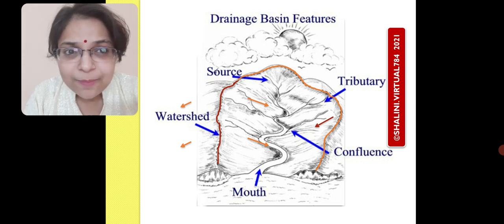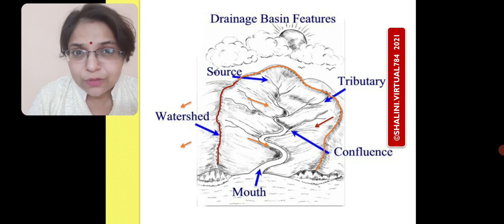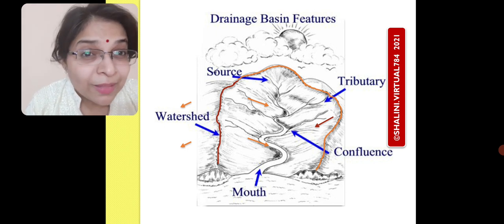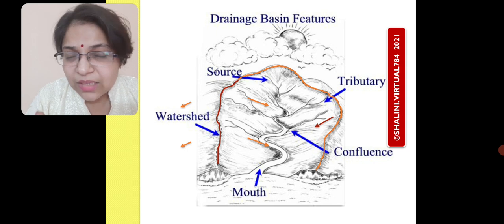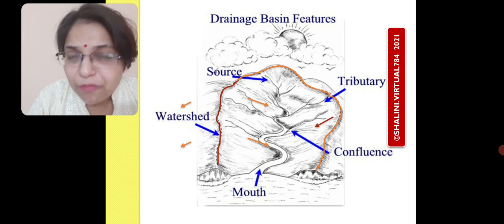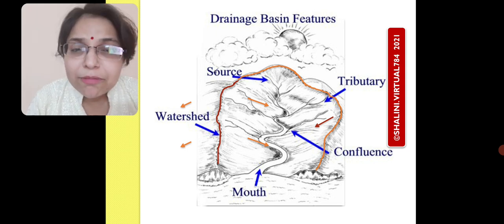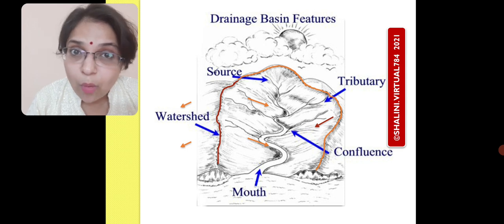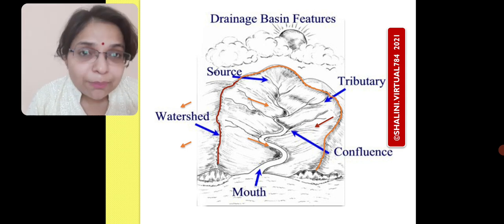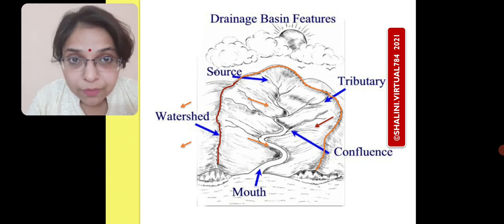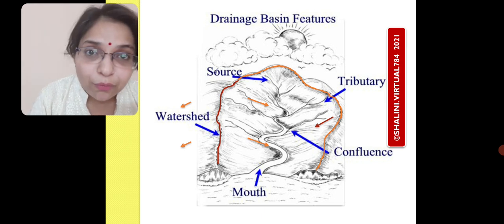Now, let us see, we have one more term which is shown here on the screen, that is mouth of the river. What is this mouth? Simply the ending point of a river before it meets any larger water body. It can be a sea, it can be an ocean. So simply the end point of a river is called the mouth of the river.